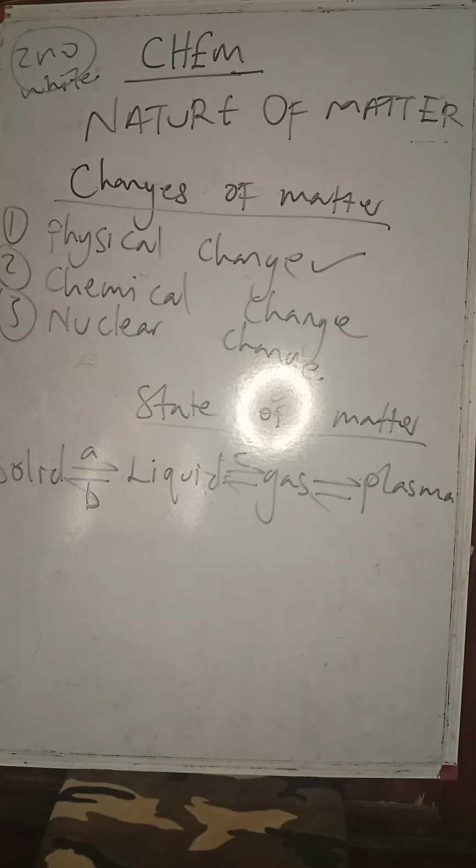So when you expose water to sunlight, you observe that some of the water particles will be evaporating. That is not vaporization, that is evaporation, because it is not yet the boiling point of water. So vaporization occurs at boiling point, evaporation can occur at any temperature.